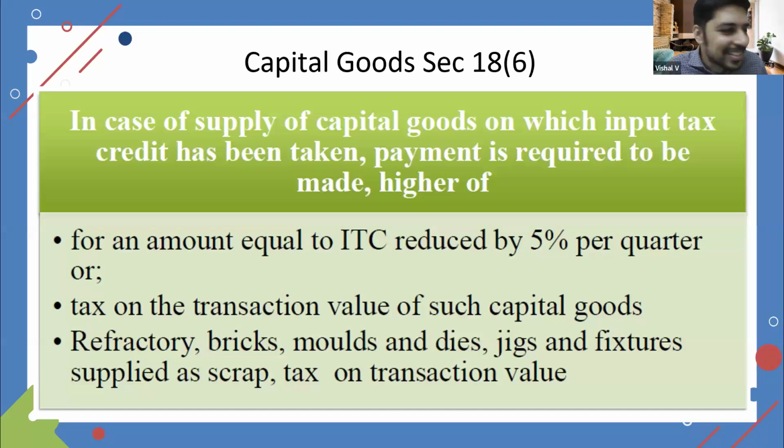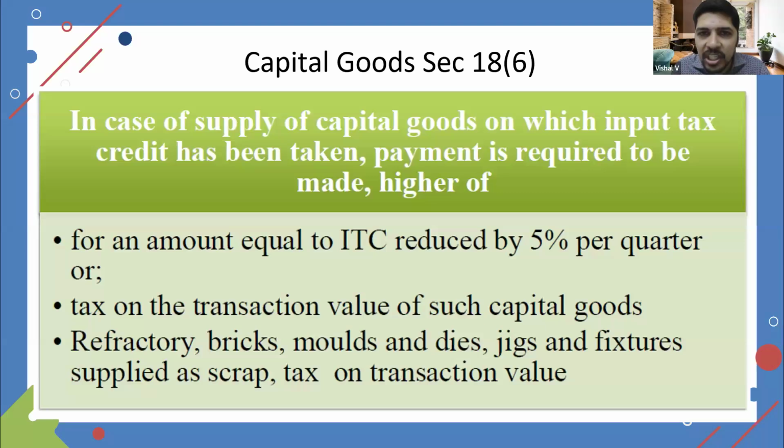Okay, now this is 18.6. Any further queries on 18.4? There is also a proviso in 18.4 which says that if there is any credit lying even after the reversal is made, then that credit will lapse. That means you cannot claim the input tax credit as a refund. Yes, shall we move forward? Arup ji? Yeah, let's move forward.